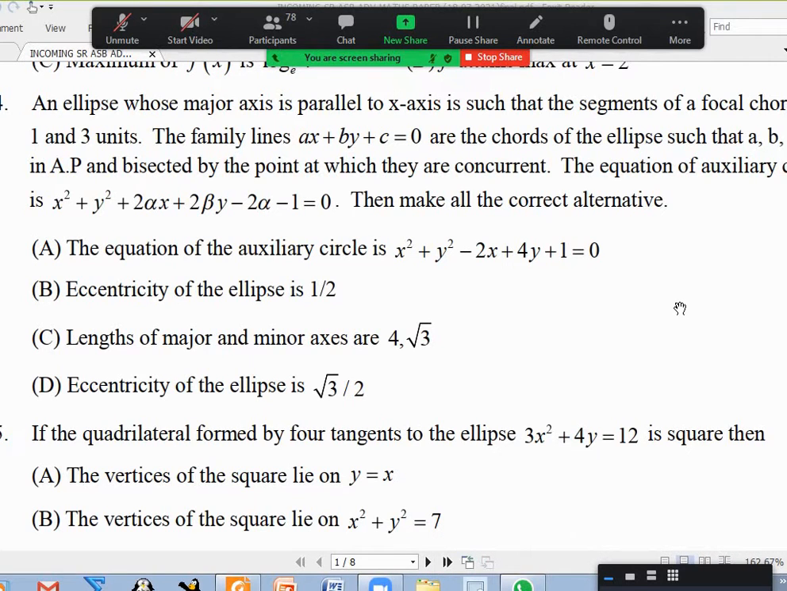Okay, any doubt about the fourth question on the screen? So once I explain the fourth question, sir. An ellipse whose major axis is parallel to the x-axis is such that the segments of a focal chord are 1 and 3. The family of the lines ax + by + c = 0 are bisected by the point at which they are concurrent.